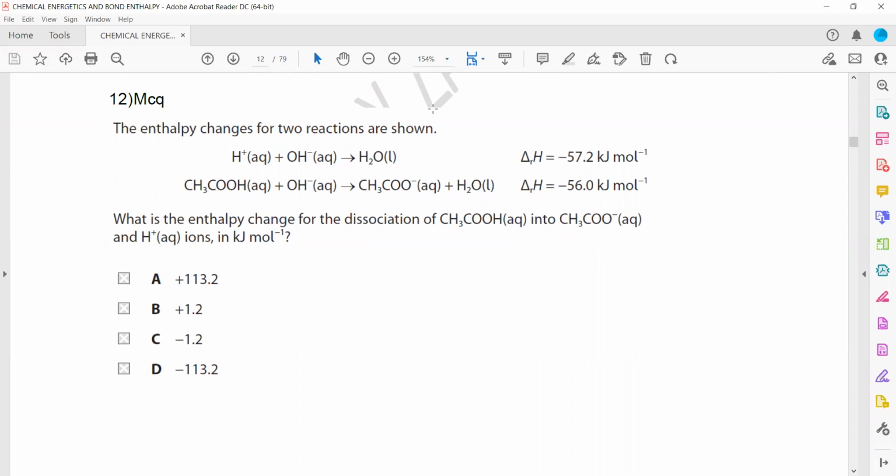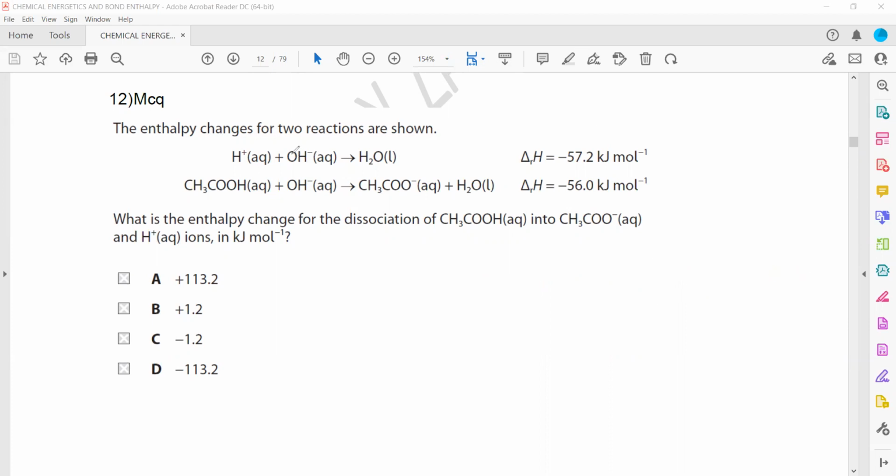So how can we work this out? By solving them like simultaneous equations. This is the first equation, this is the second equation. What we want is dissociation of ethanoic acid, not methanoic, two carbons are there. So ethanoic acid to ethanoate and hydrogen ion. This is what we want.